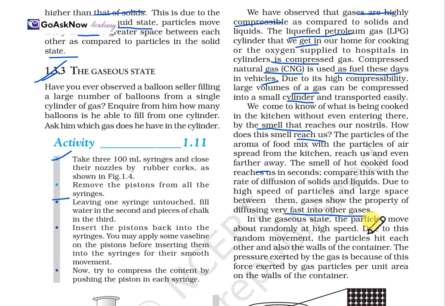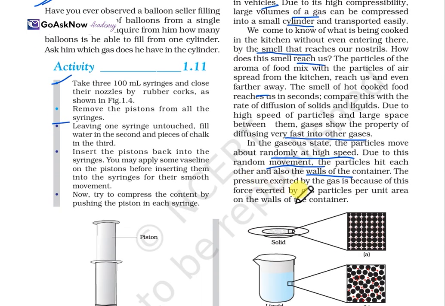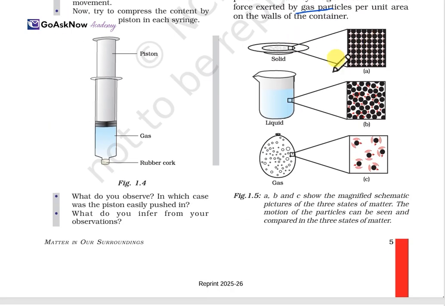And in the gaseous state, the particles move about randomly at high speed. Due to the random movement, the particles hit each other and also the walls of the container. The pressure exerted by the gas is because of the force exerted by the particles per unit area on the walls of a container. Okay, so this is solid, highly compacted, liquid, a little more space, gas, it has enough space. So here ABC shows the magnified schematic picture of the three states of matter. This motion of the particles can be seen and compared across the three states.